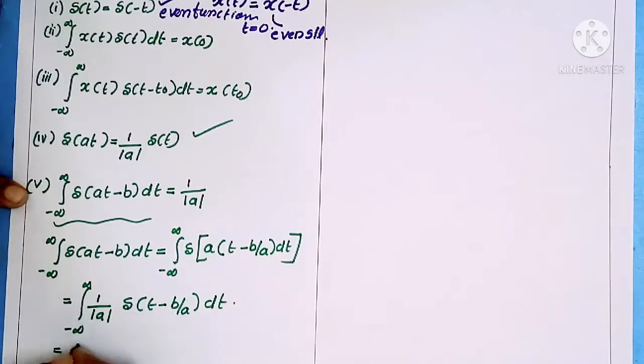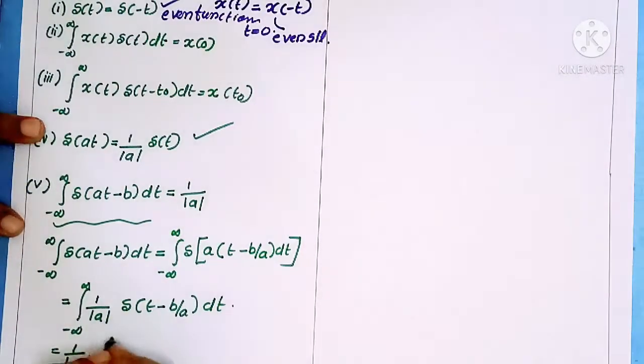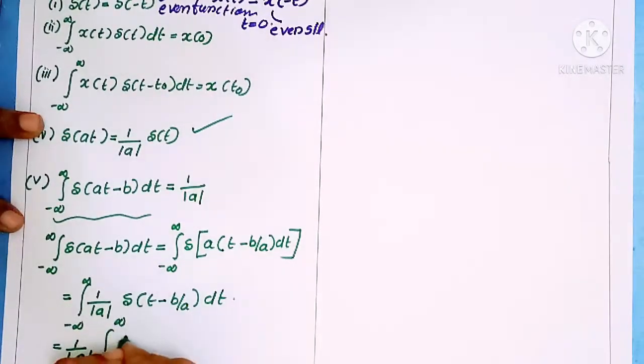Also we can take 1 by mod a outside the integral of minus infinity to infinity del of t minus b by a dt.